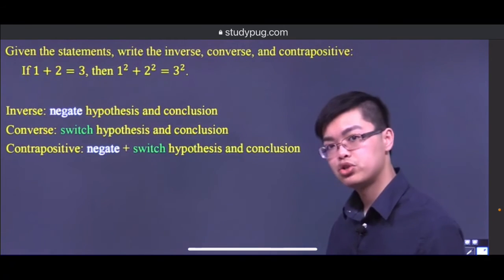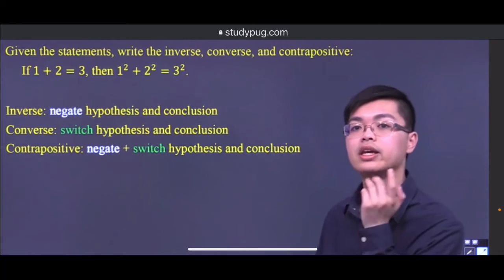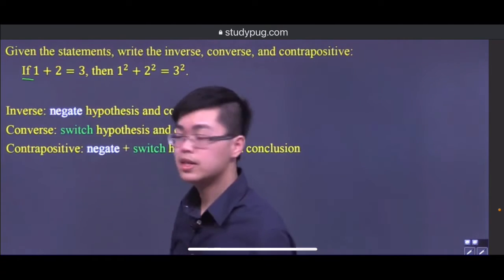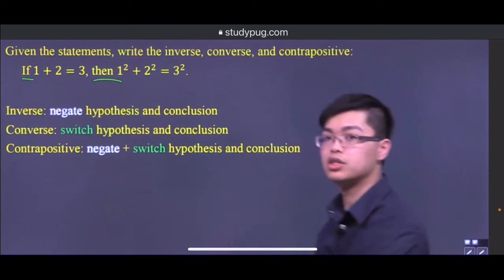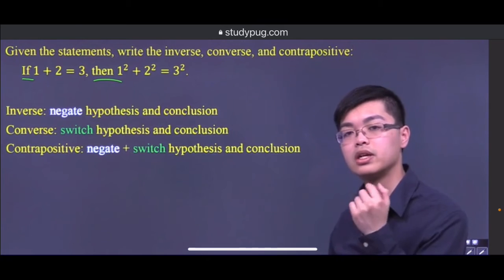Again, make sure that this statement is in conditional form first, and as you can see, you see the if, you see the then. It's a conditional statement, and therefore, let's write the inverse, converse, and contrapositive.